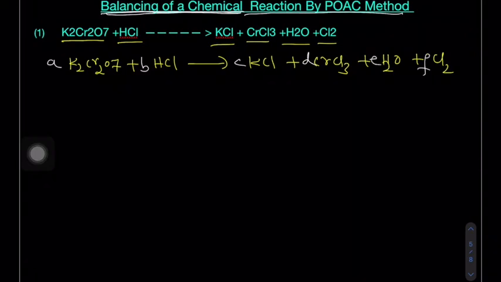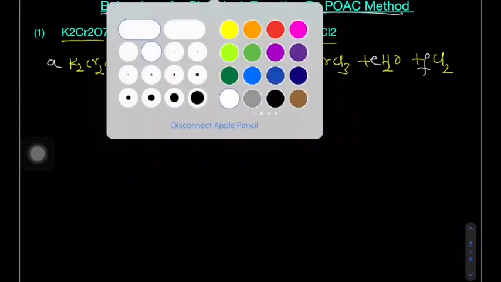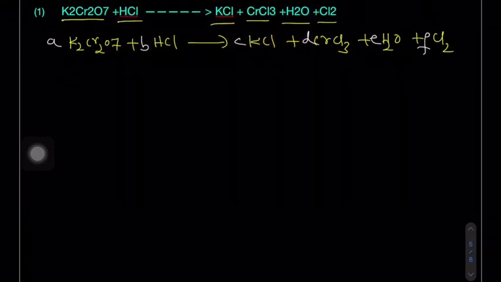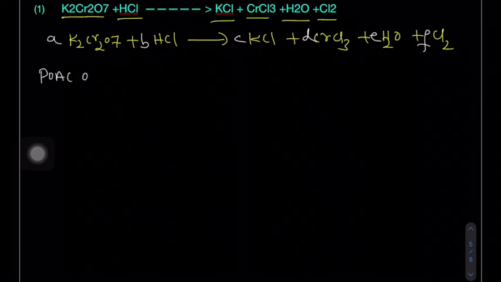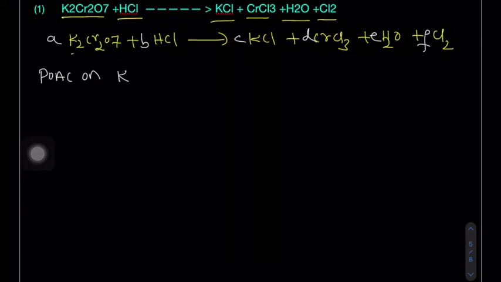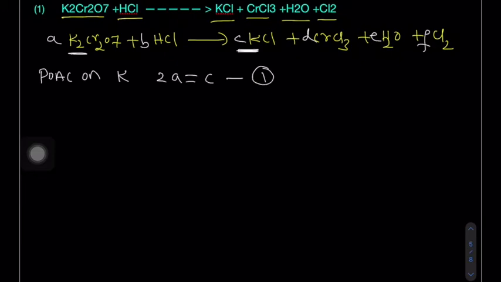Once I calculate a, b, c, d, e, f, the complete reaction will be balanced. Okay, now for such purpose we are applying the POAC method. POAC method is applied on each atom. POAC on potassium atom. On the left hand side, how many potassium atoms are there? 2 into a. On the right hand side, potassium atoms are present here only, that is c. This is equation number 1.